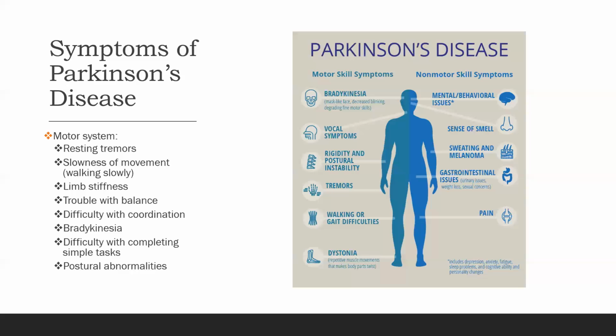Symptoms of Parkinson's disease. The motor system symptoms include resting tremors, slowness of movement, meaning walking slowly, maybe stumbling occasionally, limb stiffness, trouble with balance, difficulty with coordination, bradykinesia, difficulty with completing simple tasks, and postural abnormalities.